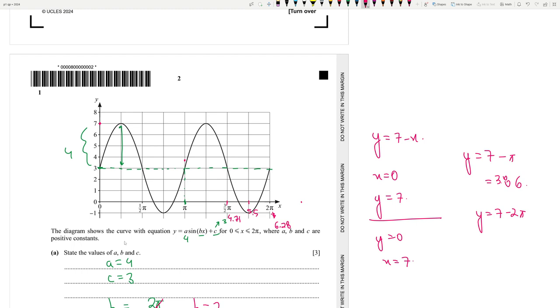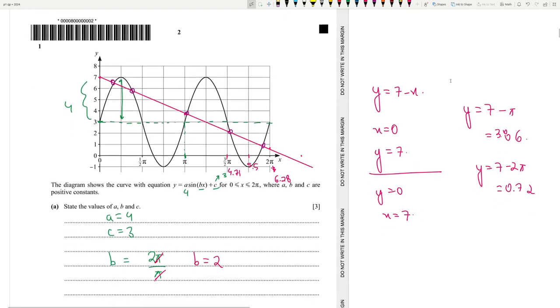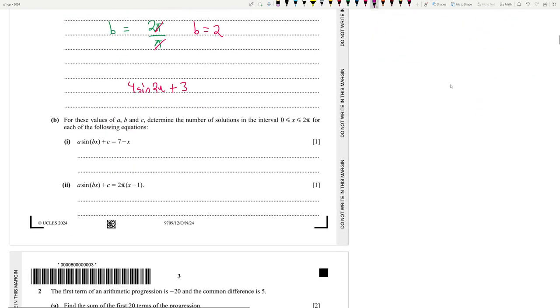That's actually 0.72. When it's 2 pi, it's 0.72. So somewhere over here, basically. Okay, so let's draw a straight line now. It goes something like this. So how many solutions do we have then? We have 1, 2, 3, 4, 5 solutions, because it's going to go down, so it's not going to intersect anymore. So 5 solutions.